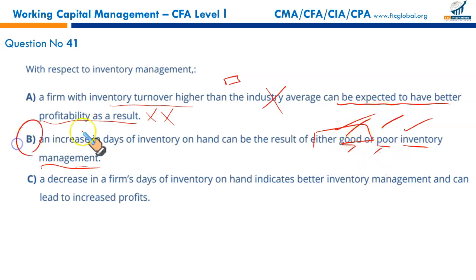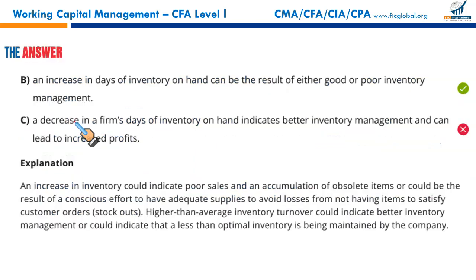So this could be a possible option. C, a decrease in days of inventory on hand indicates better inventory management and can lead to increased profits. Just like in A, we can't conclude that having higher turnover or lower turnover means the business will be more profitable. So the most balanced one is B, which is of course the context-based option. So B is the right option.